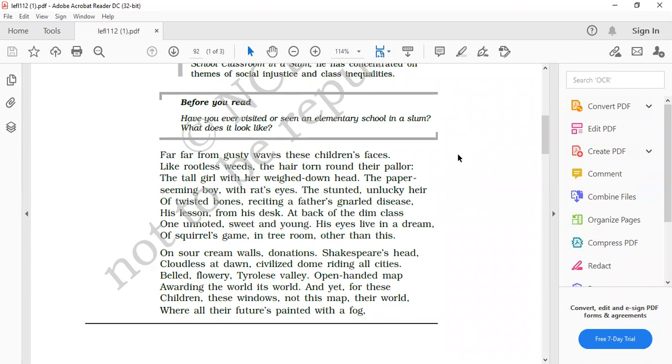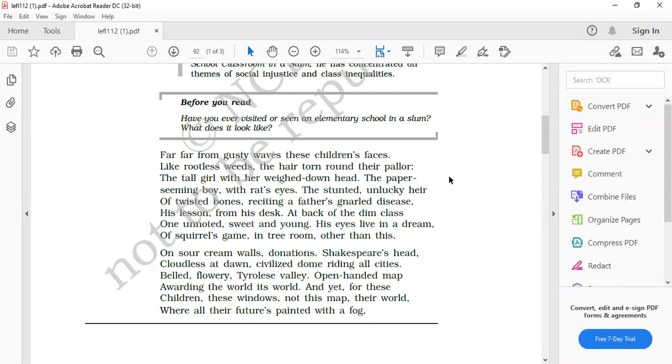He used this in the first extract to show the miserable, horrible condition of the children living in the slum area and sitting in that classroom. They need very much help and they have a very bleak future. So he indicates in this para that they are helpless.